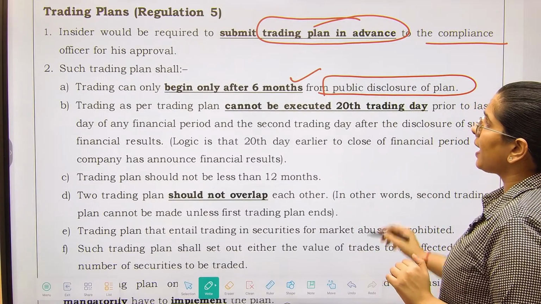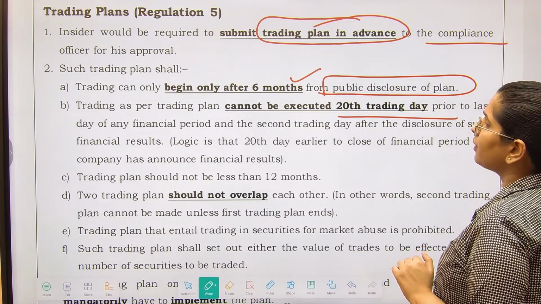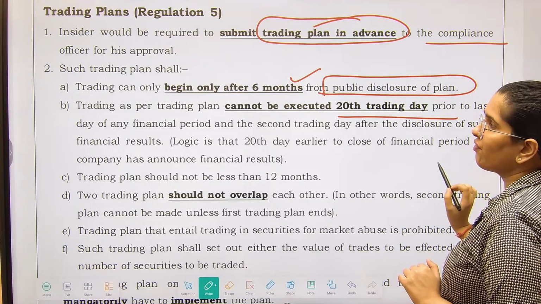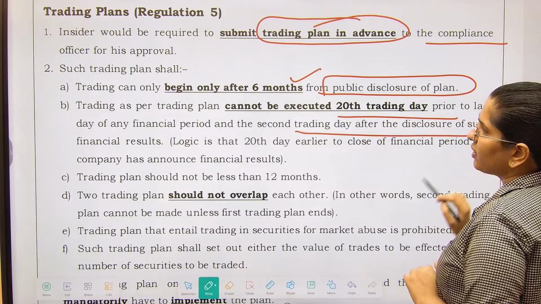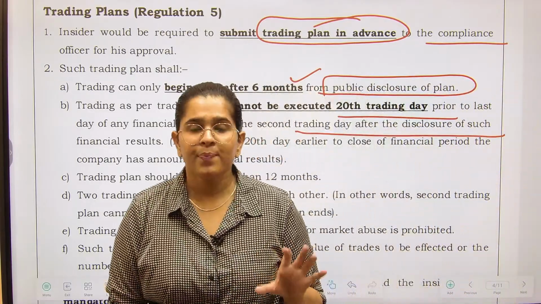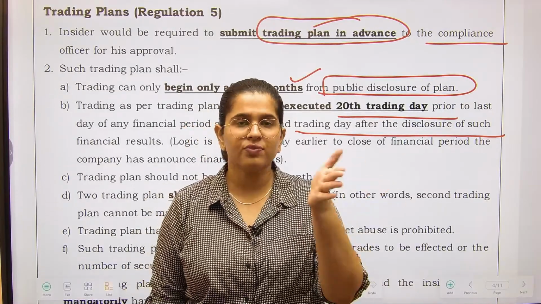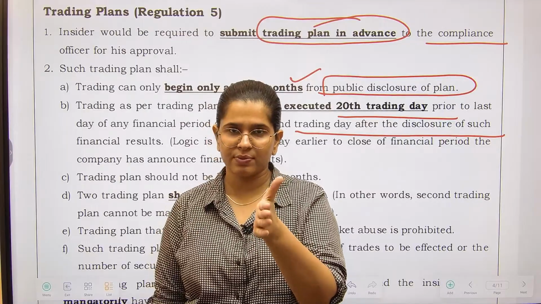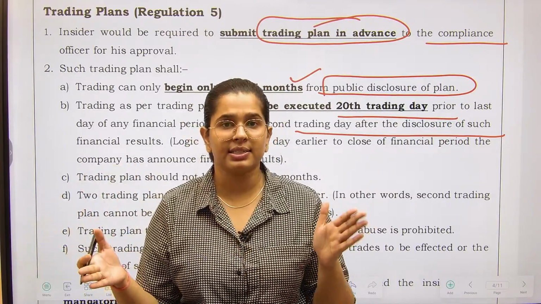Trading as per trading plan cannot be executed in the 20 trading days prior to the last day of any financial period, and until the second trading day after the disclosure of financial results. So it has been said that once the financial period ends, 31st March, after that you disclose your financial results, right?